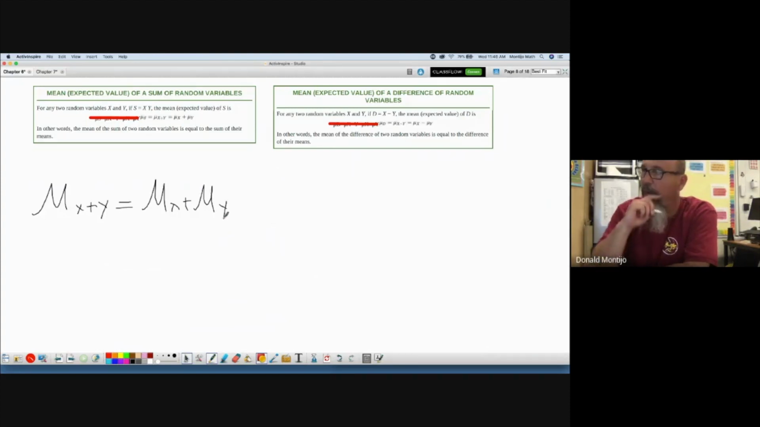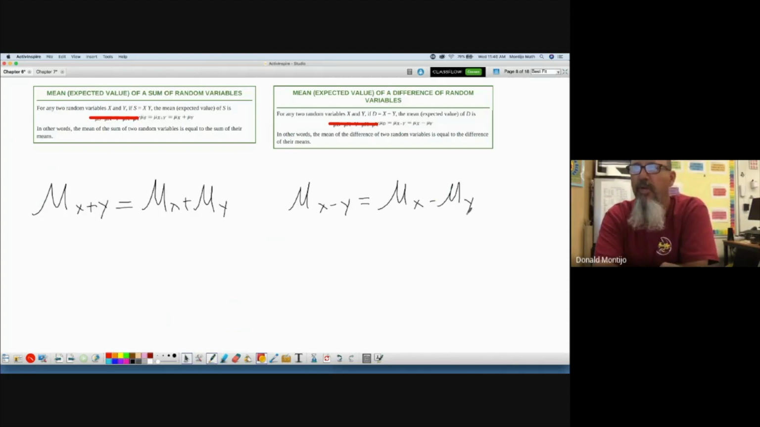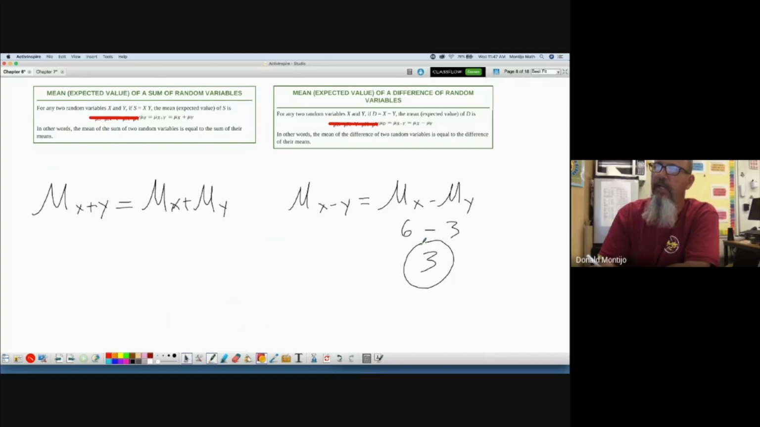What if you want to subtract two means, the mean of X minus Y? Just subtract the two means. On average, a boy eats 6 pieces of pizza and a girl eats 3. On a date together, how much do they eat? Oh, 9. What's the difference? On average, how many more pieces of pizza would a boy eat than a girl? Oh, 3. 6 minus 3. On average, the difference between the male and the female would be 3 slices of pizza. On average, the total number of pieces of pizza they consumed would be 9.